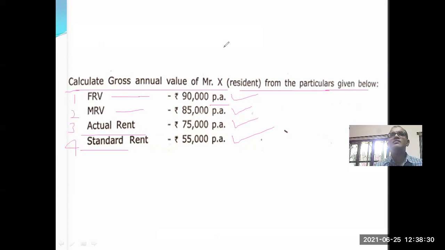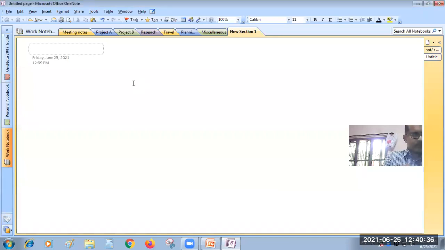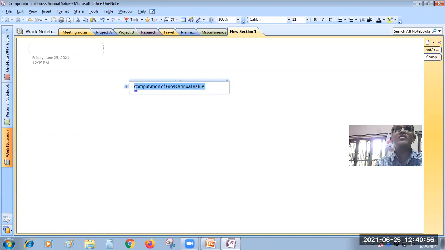How to find? I will tell you. Have you noted down this problem? Yes, sir. Okay, right. First heading you have to keep: computation of gross annual value. GAV, always capitals you keep, GAV, gross annual value. Okay, this you keep it as heading.